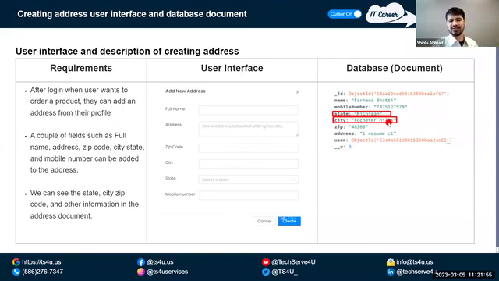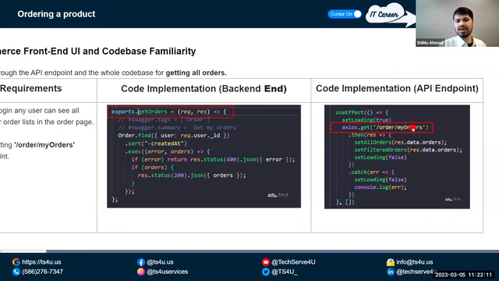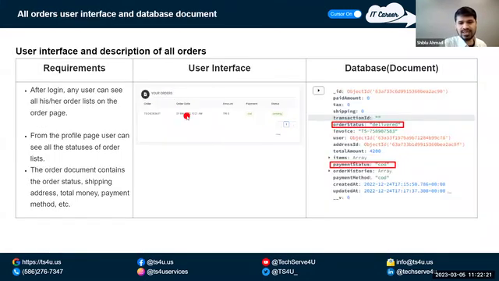They are the same. Now let's go to a different user story, getting all the orders. As I said, as a buyer, I want to see all my orders, right? So look at this. There is an API for this, and there is actually the front end code for this, and the front end code has been implemented, along with the backend API. And then here is the user interface, and here is your database.